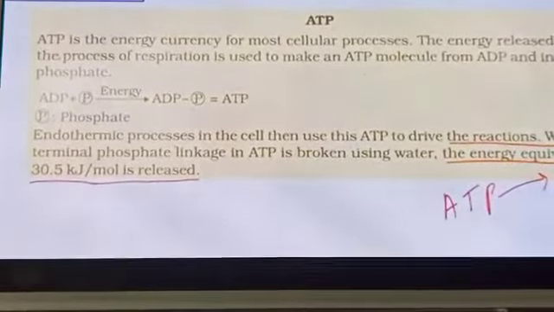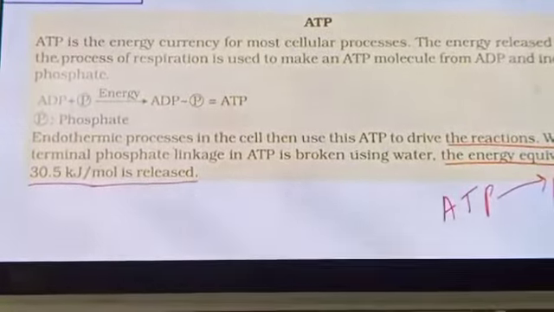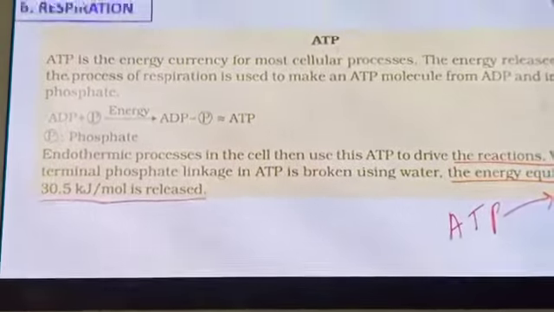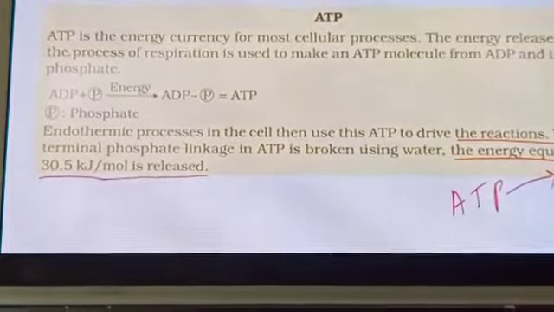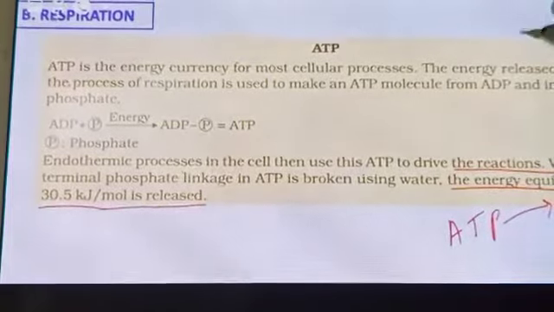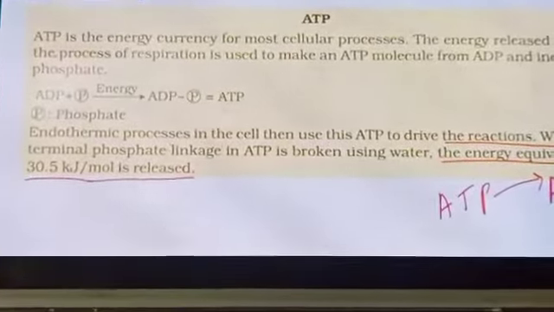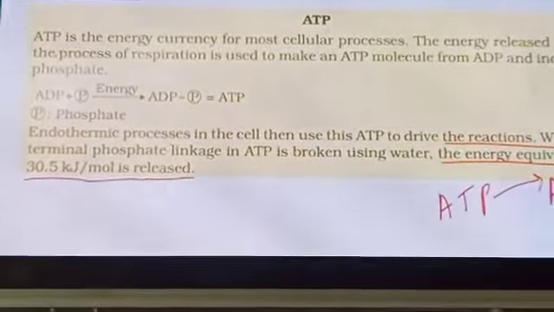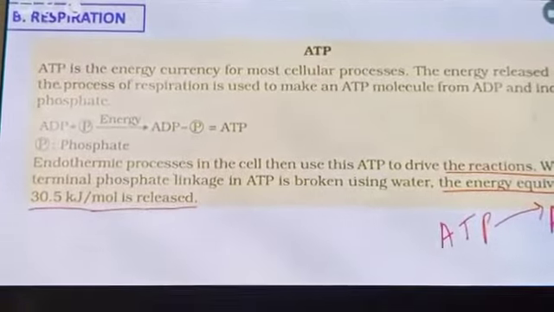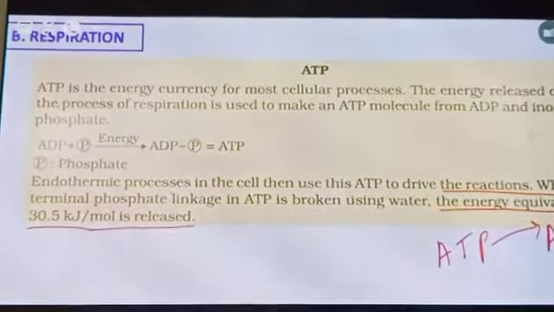So what is ATP? ATP is adenosine triphosphate. It is the energy currency for most cellular processes. The energy released during the process of respiration is used to make an ATP molecule from ADP. Okay, ADP is adenosine diphosphate. ATP is formed from ADP and inorganic phosphate. Now ADP plus phosphate gives rise to ATP. Okay, here it is an endothermic process in the cell, and then this ATP is used to drive the reaction.